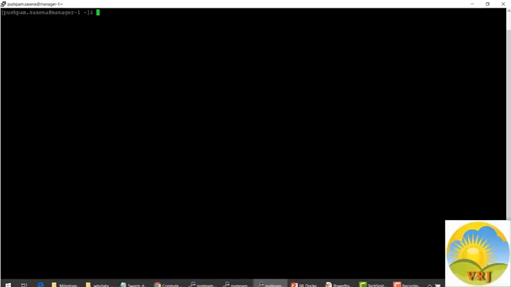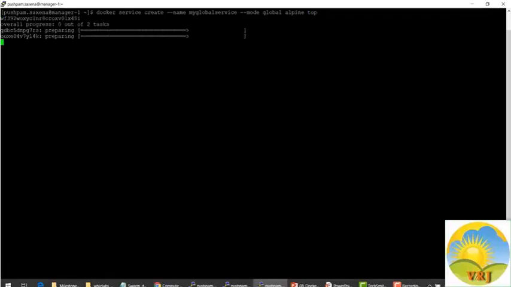Now let's go back to our host and we will create a global service. So docker service create. We will name this my global service, mode is global, alpine image, and it will run the command top. Okay, so now the service is getting created. Okay, so the service is up now.